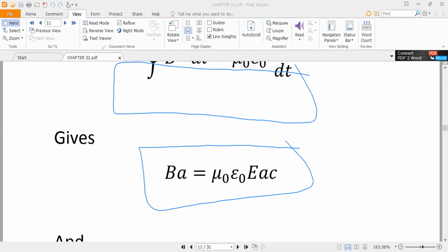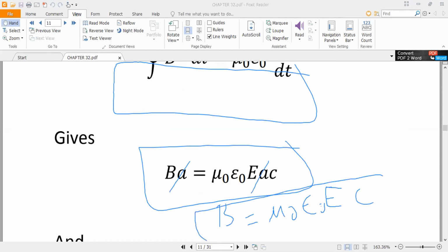Okay, so A is cancelled, so B becomes mu naught epsilon naught E into C.